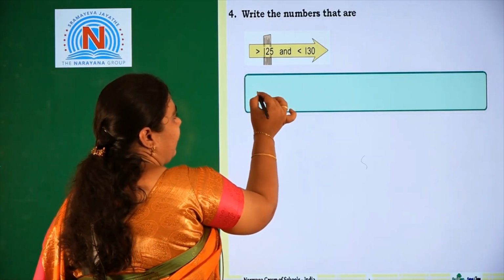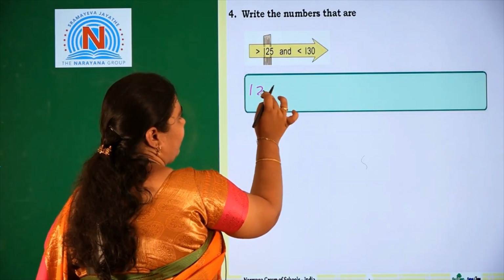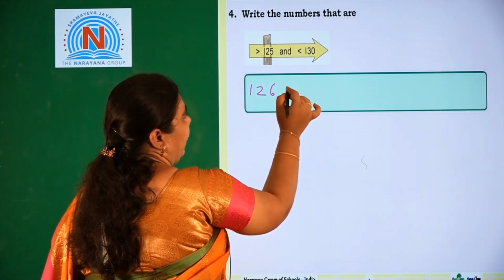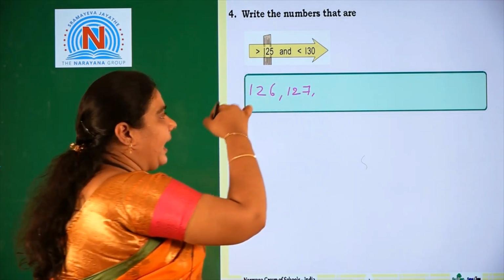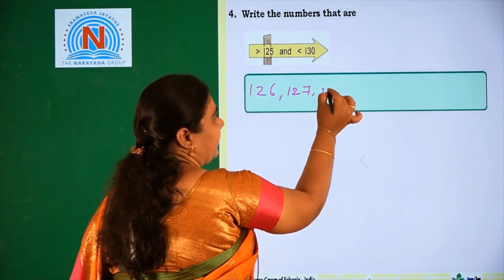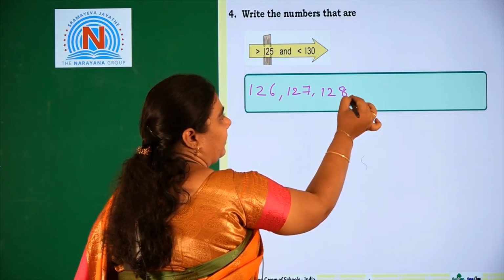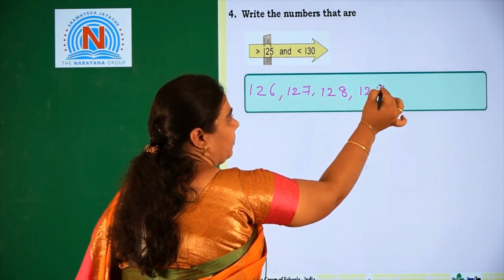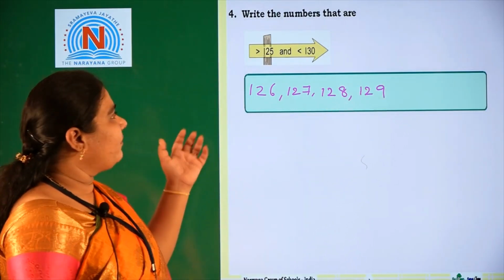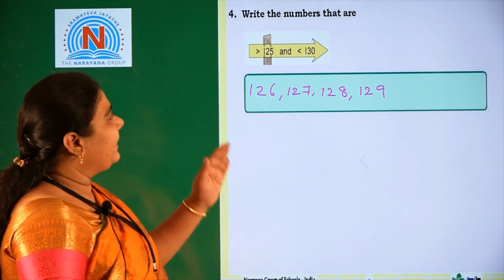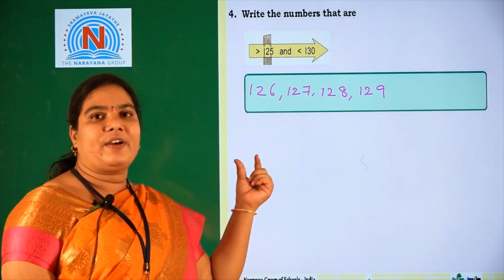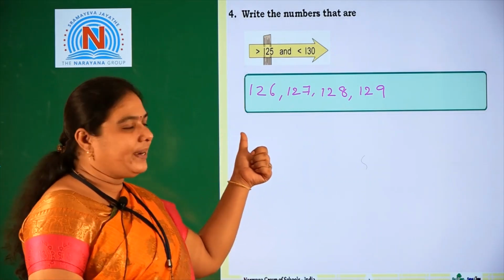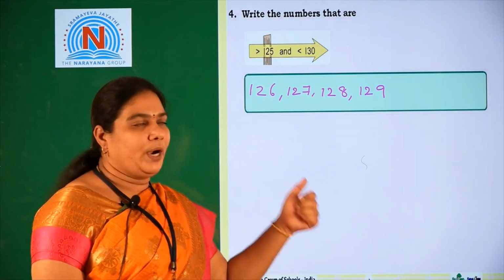We should write 126, after that 127 and next 128 and 129. So the in-between numbers of 125 and 130 are 126, 127, 128 and 129.